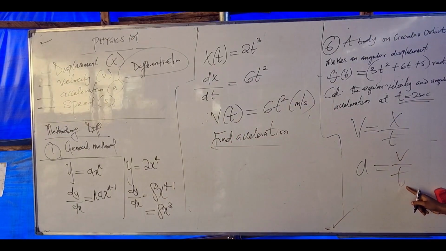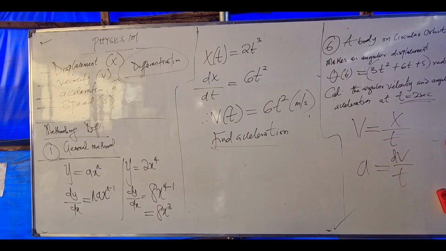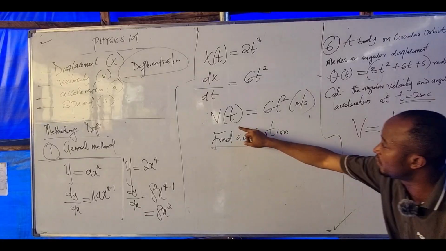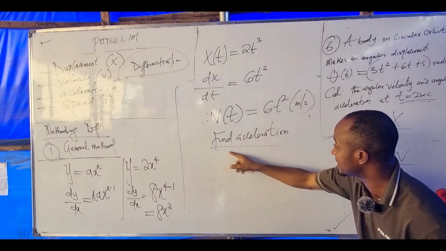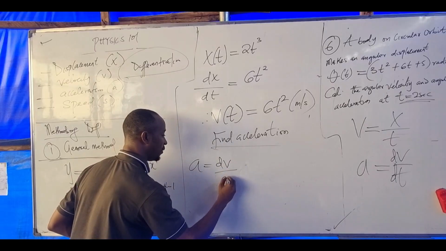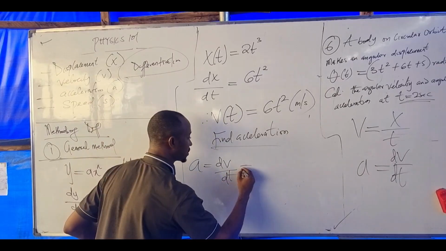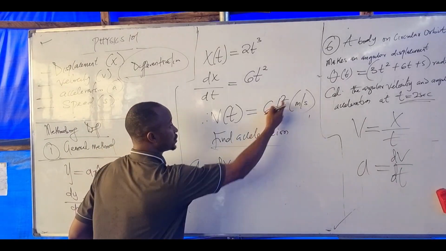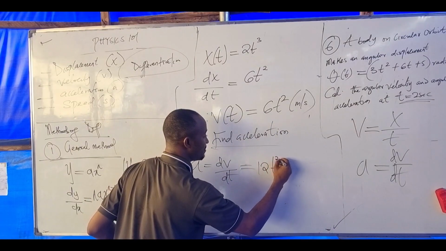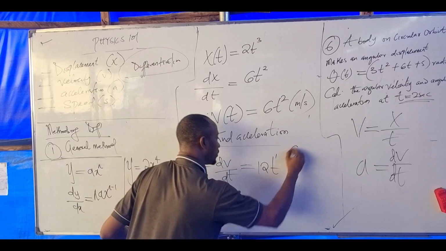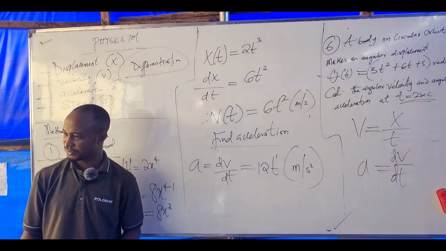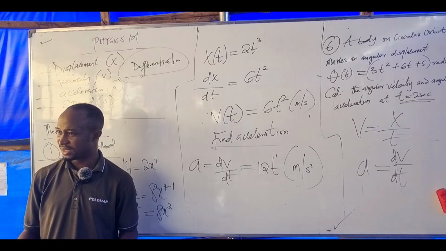Velocity over time. Meaning I will differentiate velocity with respect to time. To find acceleration, here becomes the dv over the dt, and that will give us 2 times 6 is 12t raised to the power 2 minus 1, which is 1. What do we call this? In meters per second squared. This is very simple. Am I communicating?